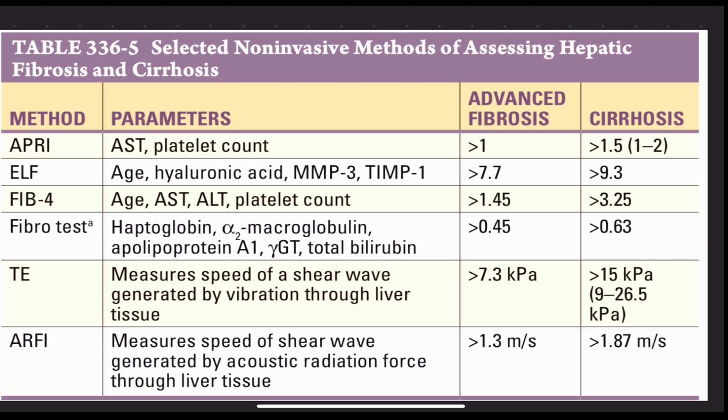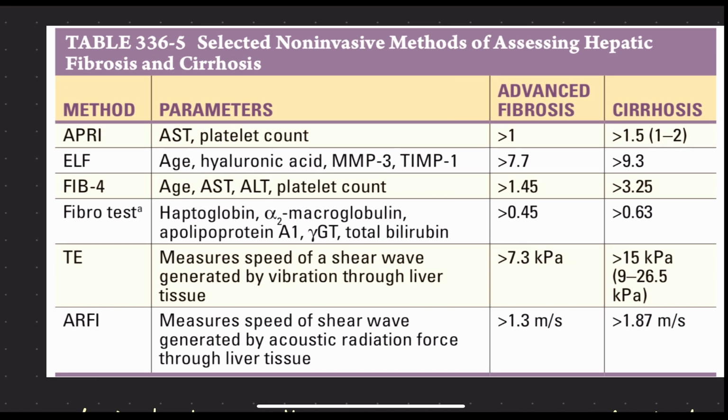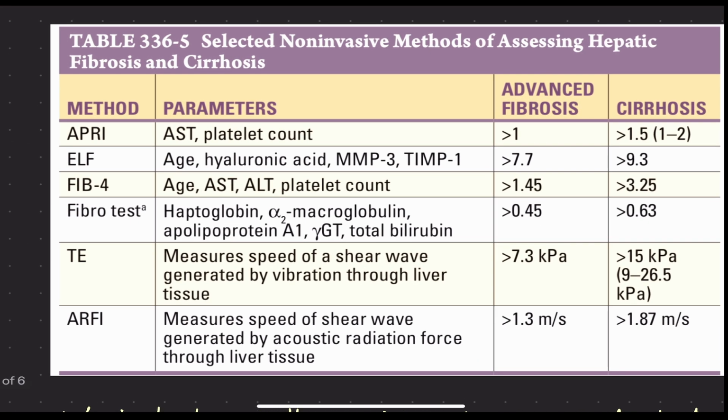We can always use non-invasive methods. They have very good sensitivity and specificity, but only for moderate to severe fibrosis and cirrhosis. For mild fibrosis, we always have to rely upon the biopsy. But if the cirrhosis is moderate to severe, we can rely on the non-invasive tests.